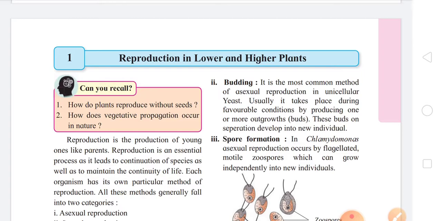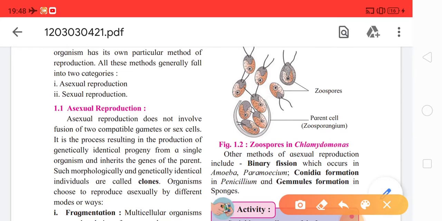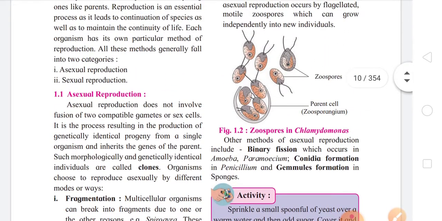So in the first chapter, that is Reproduction in Lower and Higher Plants, on page number 1, not much of this chapter is being reduced. Only subtopic 1.1, that is asexual reproduction. I am marking it over here, please mark it with me. Subtopic 1.1, that is asexual reproduction, only that part of the chapter is reduced. Everything other than the asexual reproduction is included. So only asexual reproduction is deleted and it is considered to be non-evaluative for the exam.